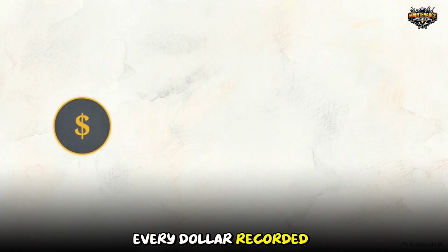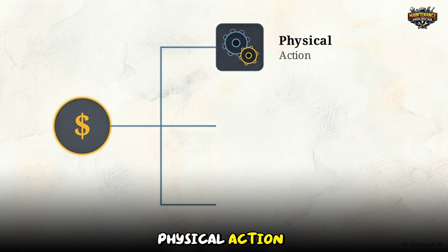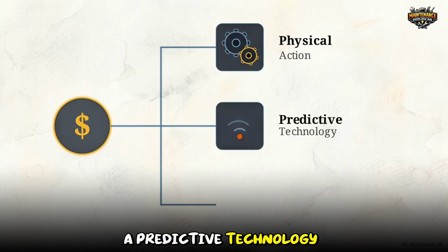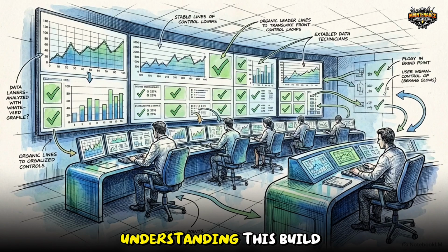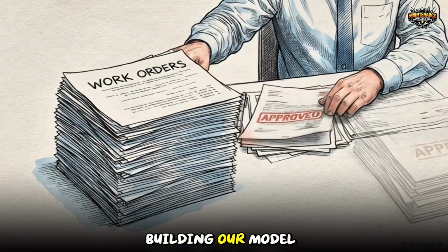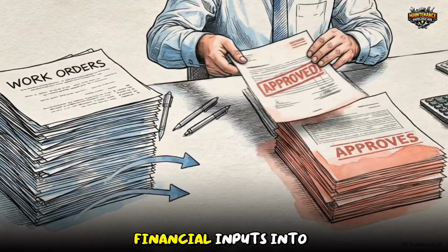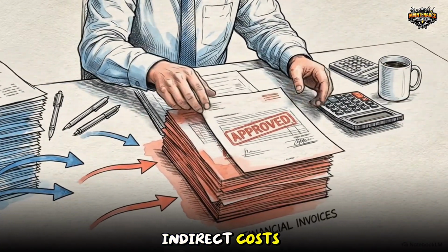Every dollar recorded on this ledger must trace directly to a specific physical action, a predictive technology investment, or a statistical probability of failure. Understanding this build-up process allows for a transition from reactive repair work to strategic asset management. The first step in building our model is dividing all financial inputs into 2 categories: direct costs and indirect costs.